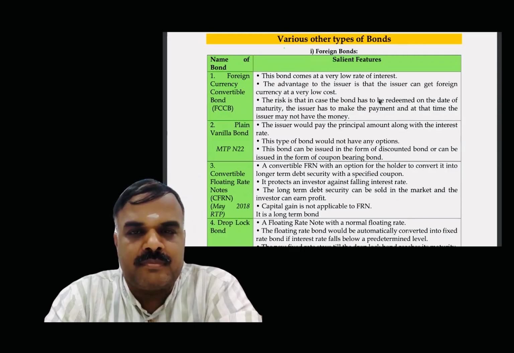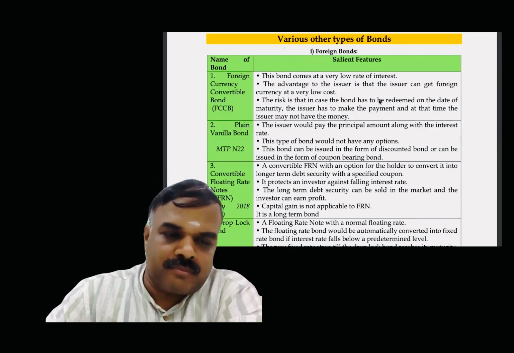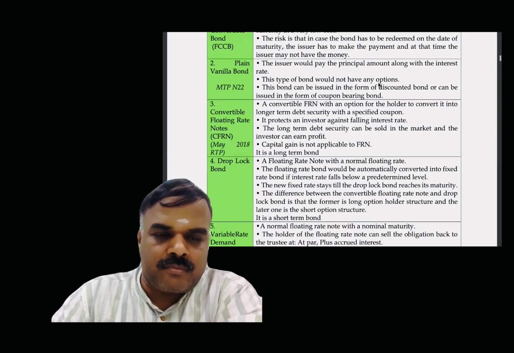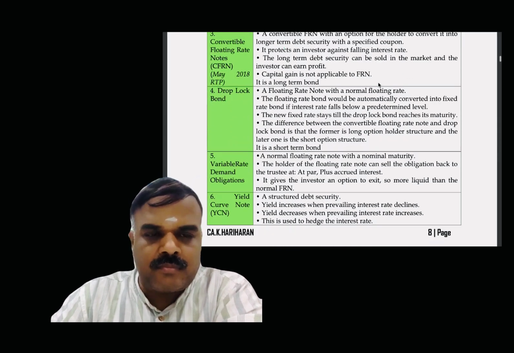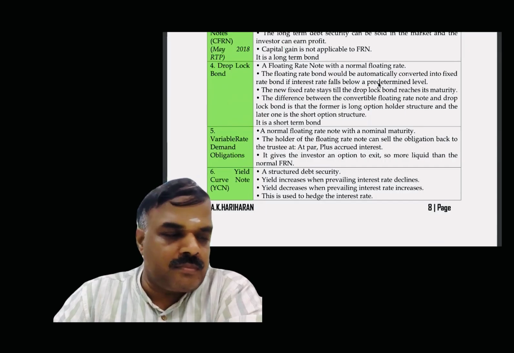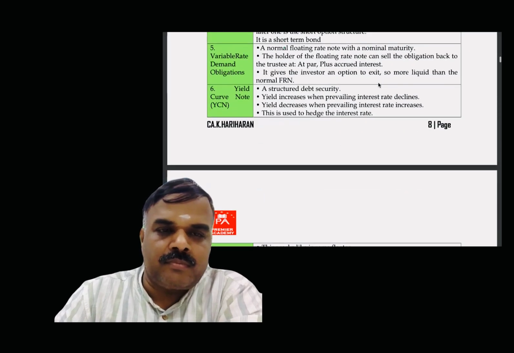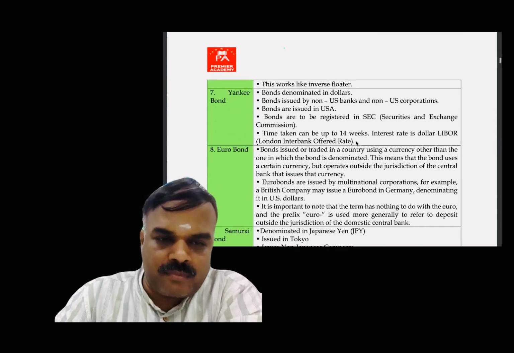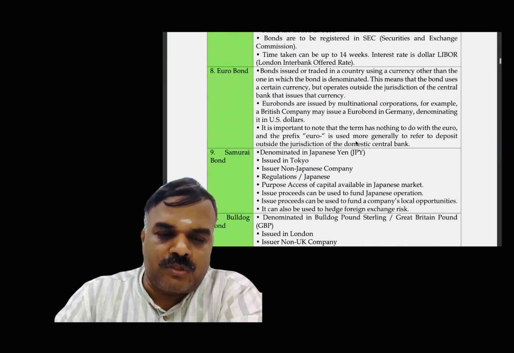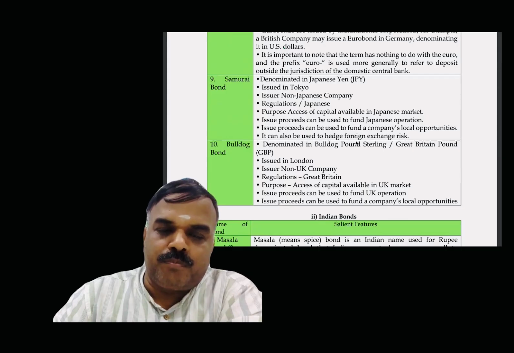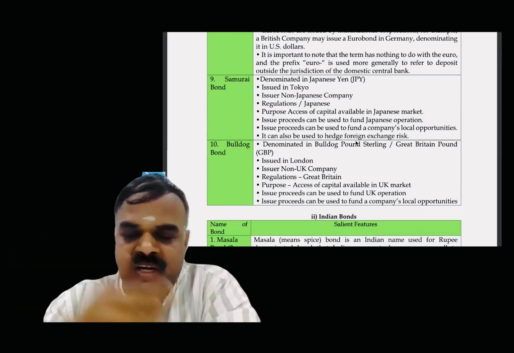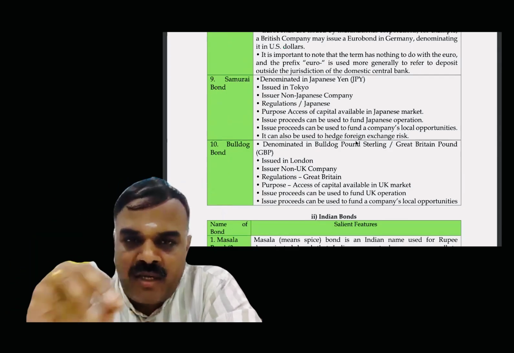2. Plain vanilla bond, 3. Convertible floating rate notes, CFRN, 4. Drop lock bond, 5. Variable rate demand obligations, 6. Yield curve note, YCN, 7. Yankee bond, 8. Euro bond, 9. Samurai bond, 10. Bulldog bond. All the 10 points you have to remember. Okay, I'll share the PDF with you so that you can study.